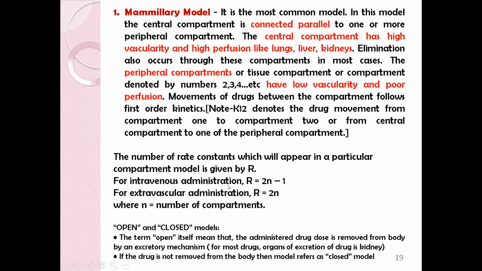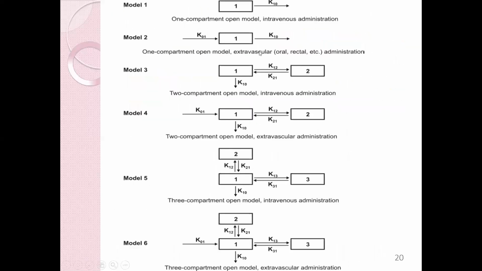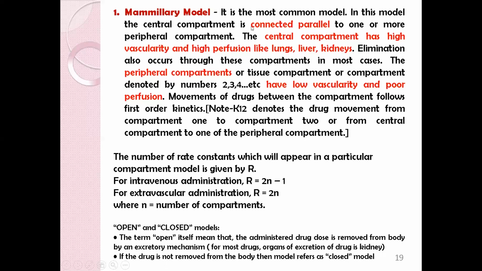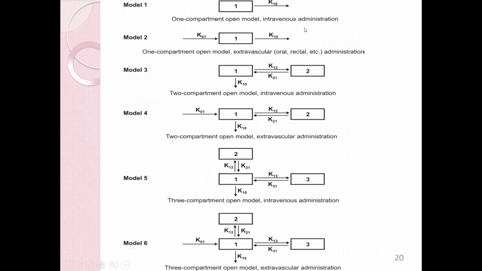For this you can see IV administration. So this is the IV administration. Number of compartments is 1. So 2 into 1 minus 1, that is for IV administration, the rate constant is 1 only. So in this model you can see only one rate constant is there.